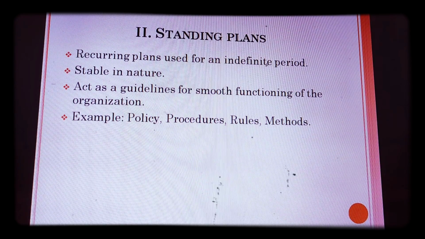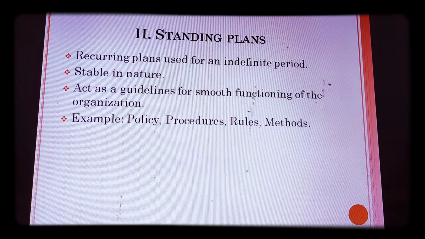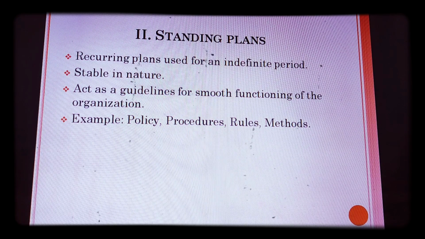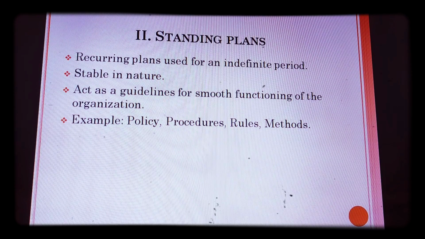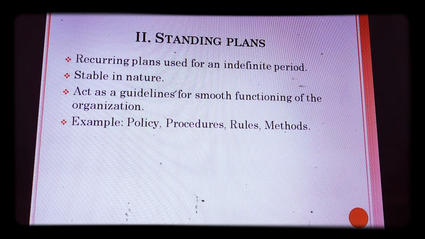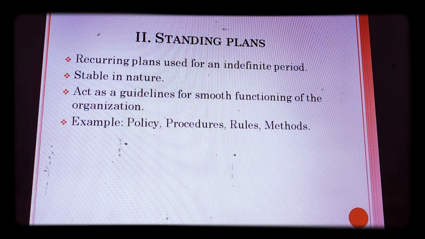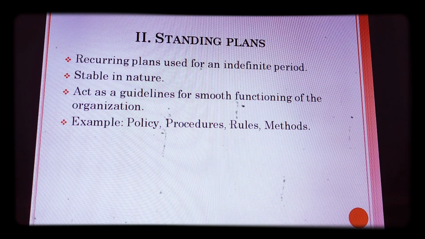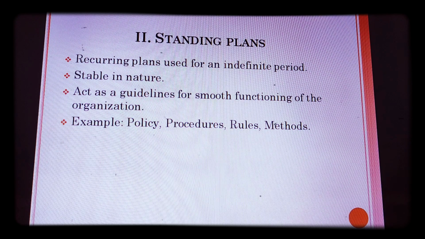The second variation of plan is known as standing plan, which is recurring in nature and used for an indefinite period of time. These plans are stable in nature. That means the stability is more than the single use plan. It acts as a guideline for smooth functioning of the organization.